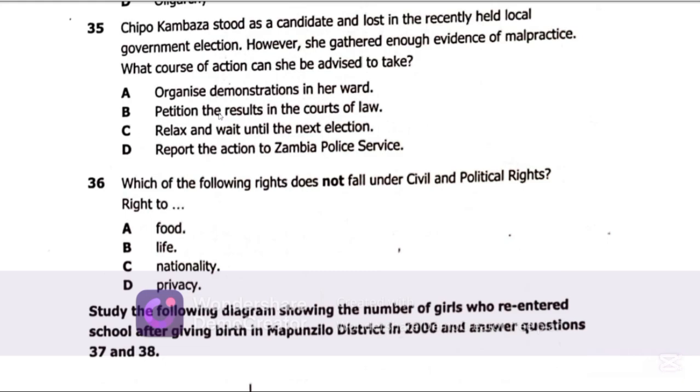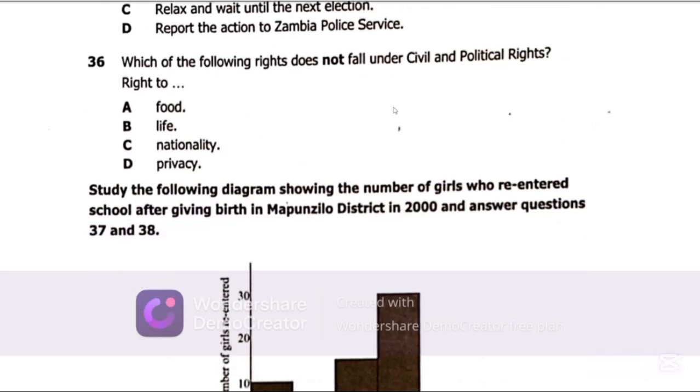And there is a specific court that hears election petitions, and this court is the Constitutional Court. It is the highest court in as much as election petitions are concerned in constitutional matters in Zambia. It is at the same level as the Supreme Court. Let's get to question 36.